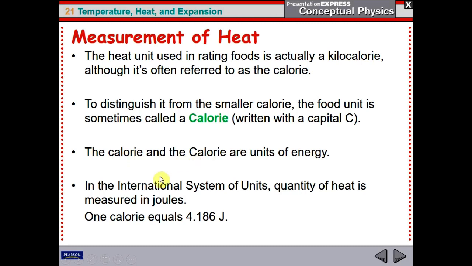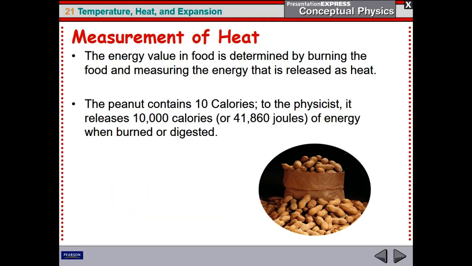Now, in general, in science, in the international system of units, we like to use different units, and these are the joules. You are familiar with those units, joules. Now, 1 small calorie equals about 4.186 joules. Once we eat food, we get energy from food.